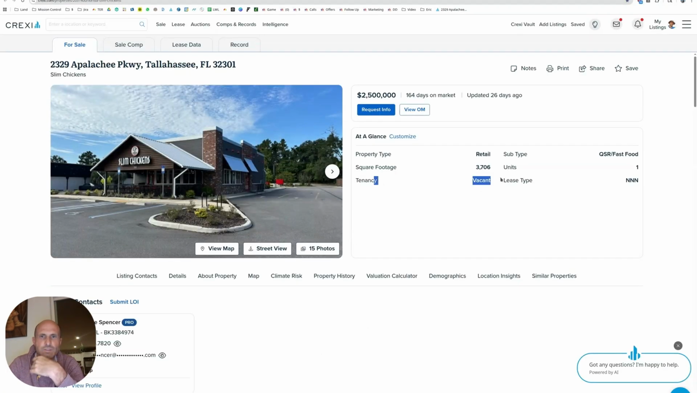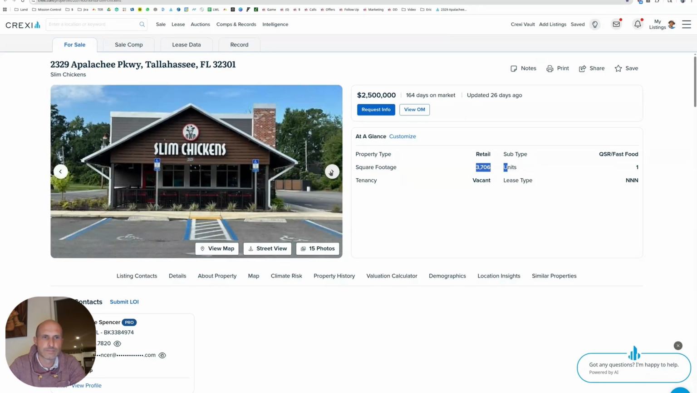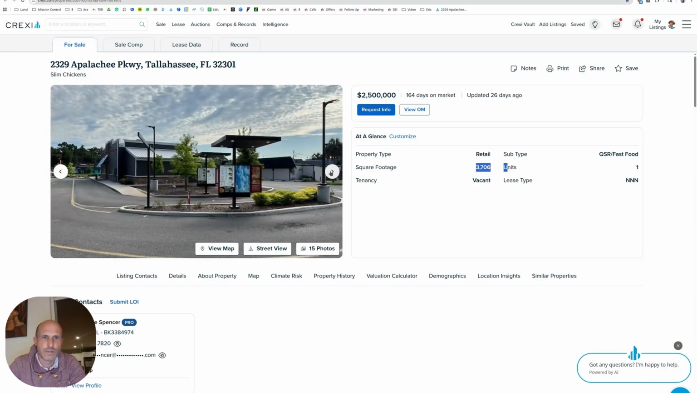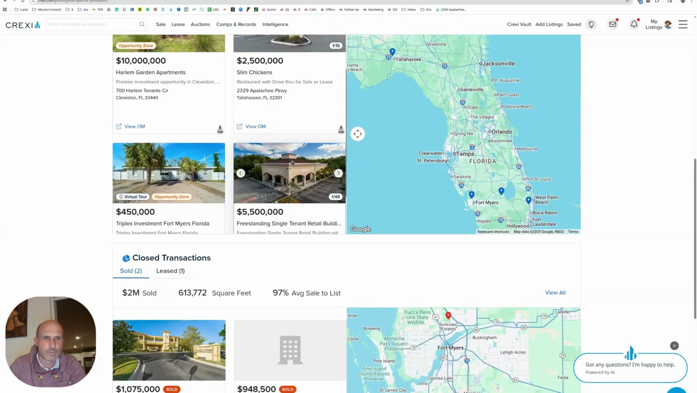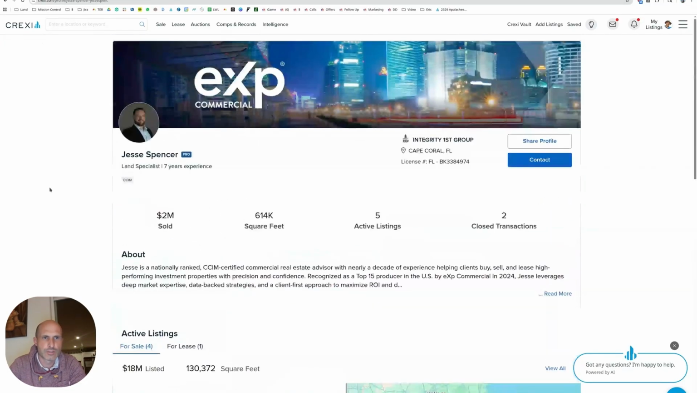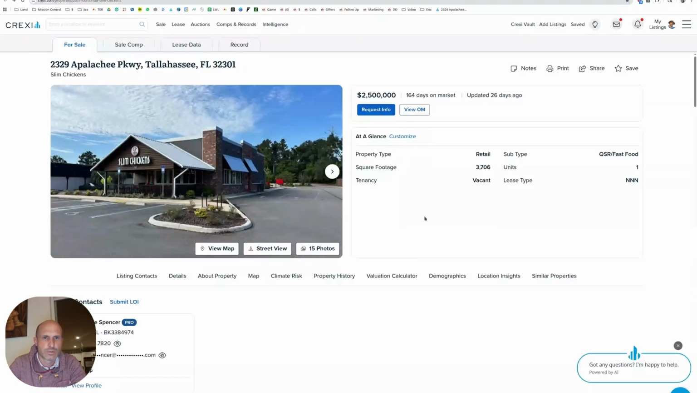Okay, so next one, Tallahassee, Florida. Tenancy vacant, 3,700 square foot. Something's different about this one. It's Slim Chickens, but Slim Chickens moved out. Jesse Spencer, he's got a Walgreens or something over here. He doesn't have a whole bunch of QSR stuff for sale or sold, but he's got this one. He's asking $2.5 million. Sounds really high for a vacant shop like this.